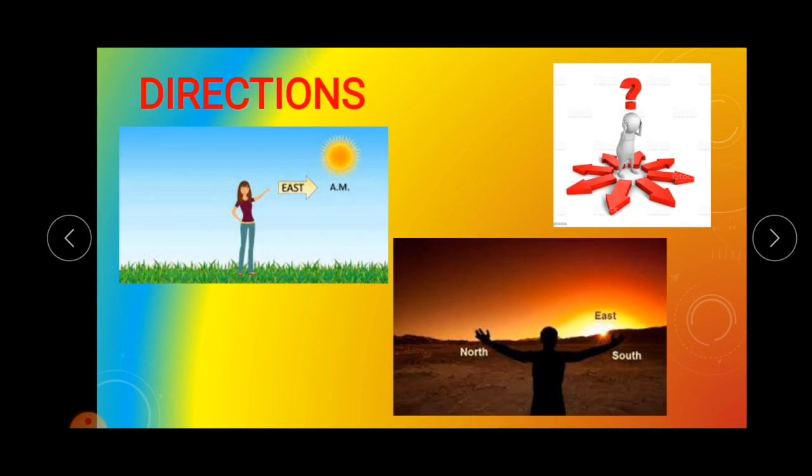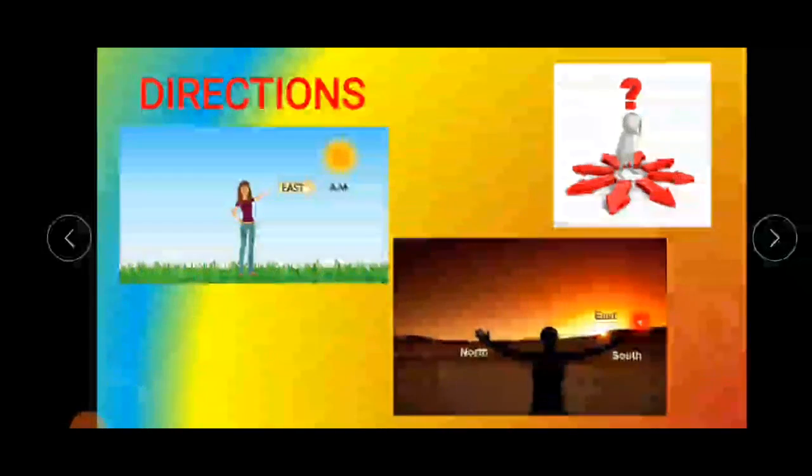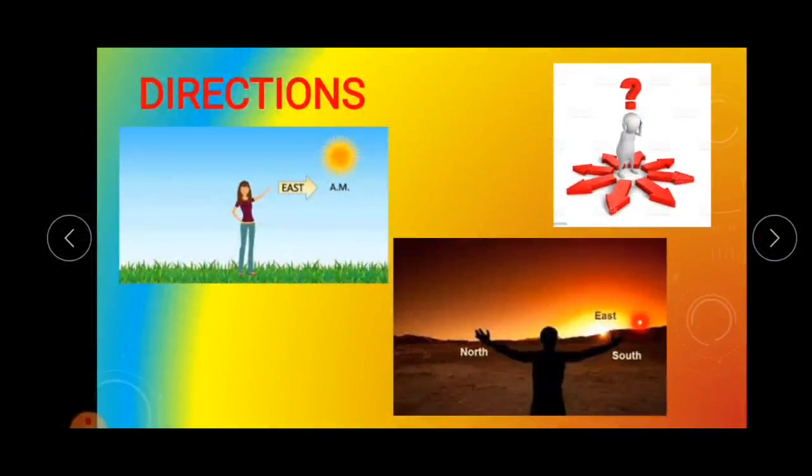Kids, this is sun and we know that sun rises in the east. When we face towards rising sun, we are facing east and behind is west. To our right is south and towards left is north.